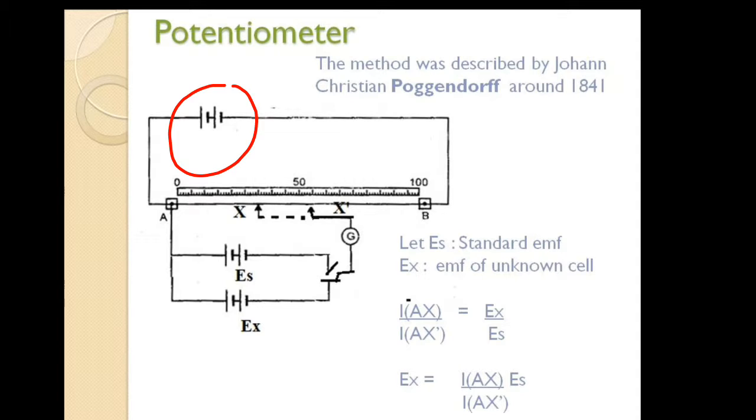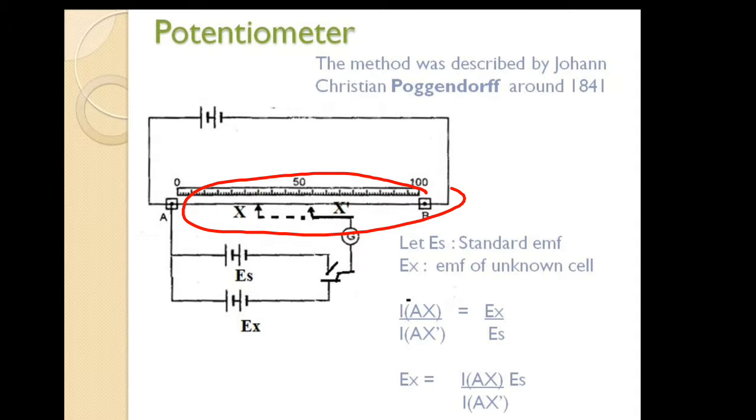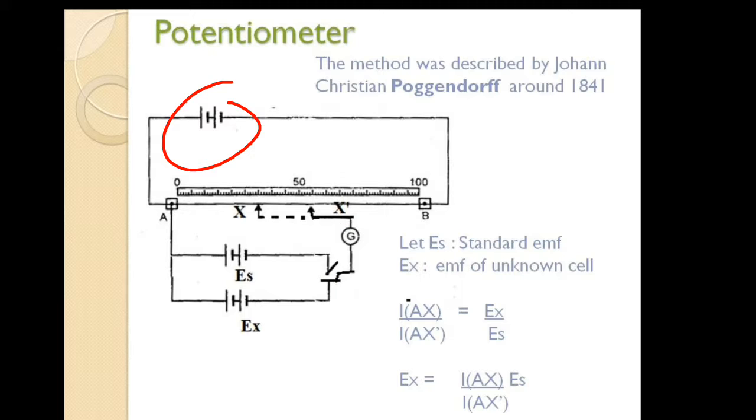Now, suppose this is a standard battery. This is a battery whose EMF is known to us, and this is the battery whose EMF we have to determine. This is a high resistance wire AB, and this is the key. This is the galvanometer. As I told you, the Poggendorff principle is that whenever an EMF is opposed by an external EMF, then no current flows through the circuit.